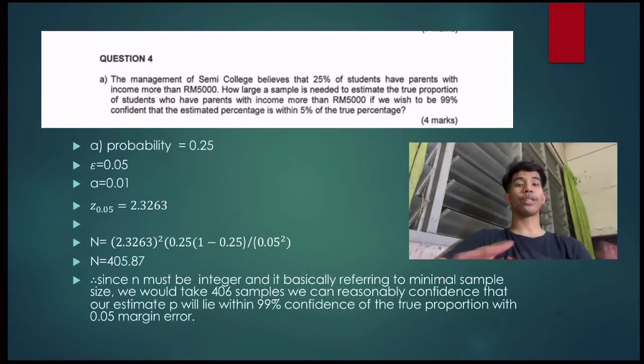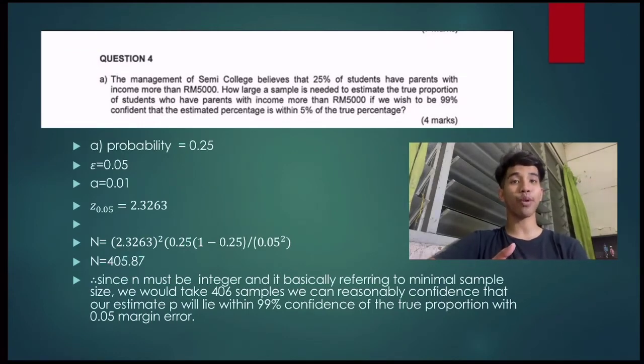So for question 4A, for the statement given, we can collect data that we have the probability of 0.25, margin of error 0.05, and level of significance which is 0.01. And from the Z table, we will have 2.3263.